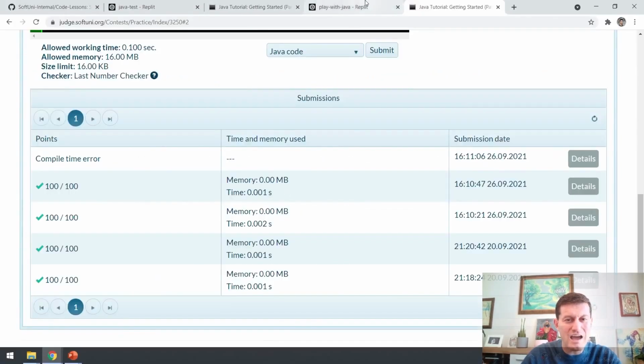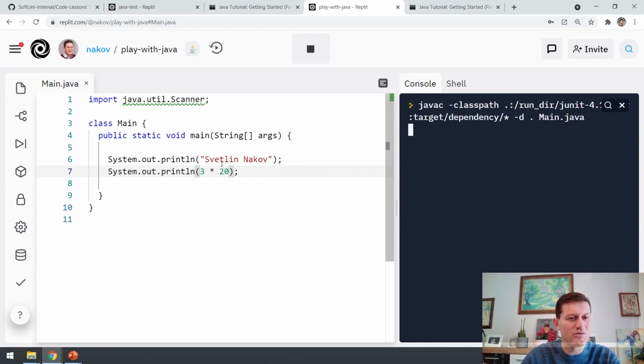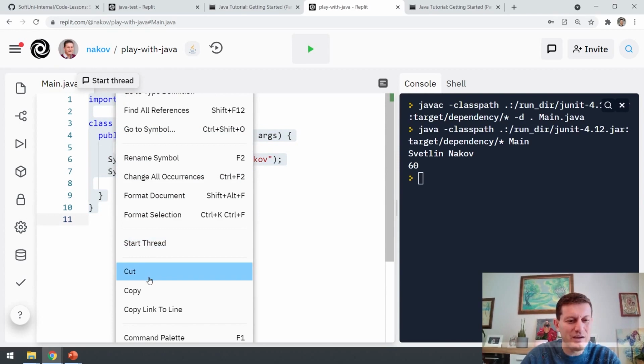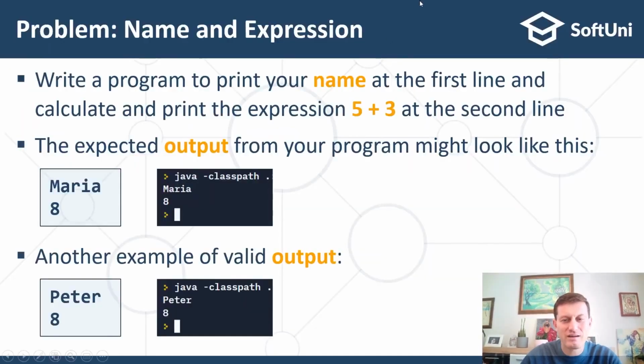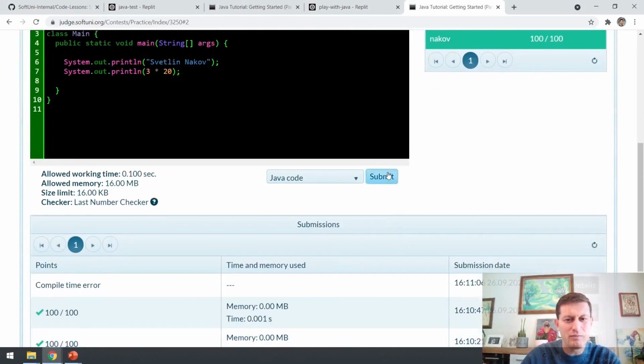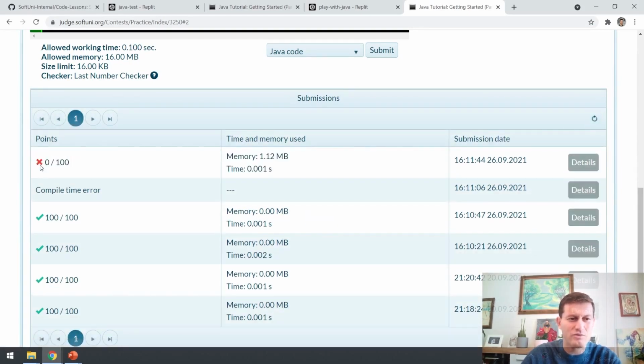If I don't print this expression, if I print, for example, 3 multiplied by 20, this is an incorrect solution because it will not print 8. If I submit this, I'll get an error here. Paste, submit. I need to wait a bit. And when I refresh in a few seconds, it will say, your solution is incorrect.